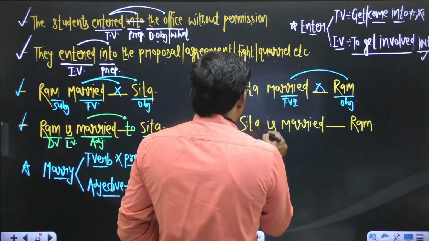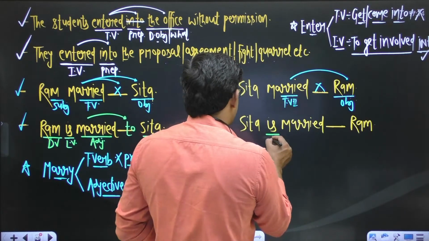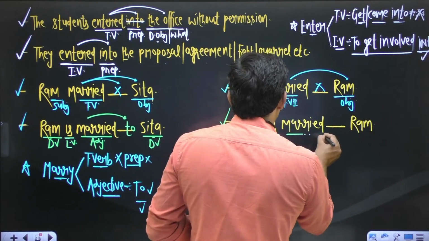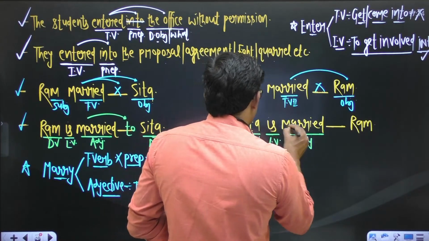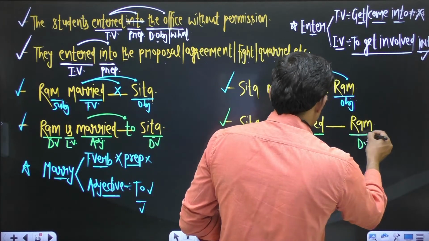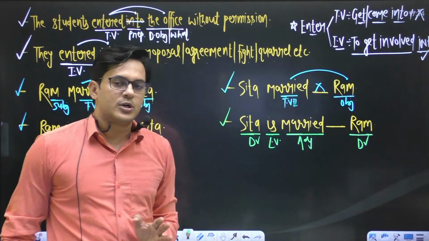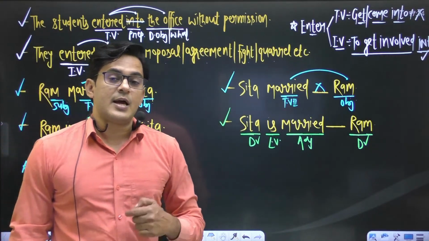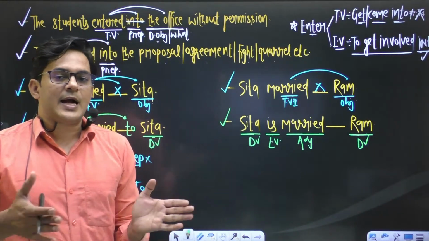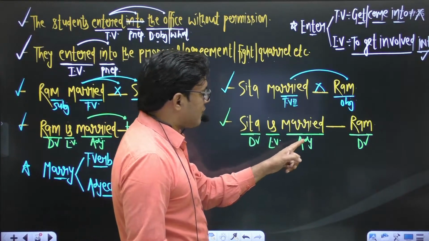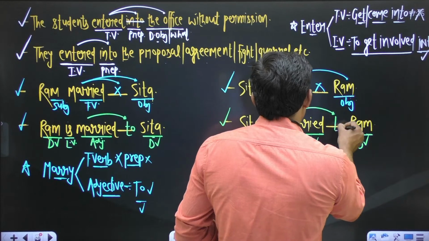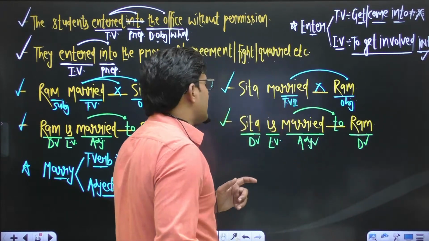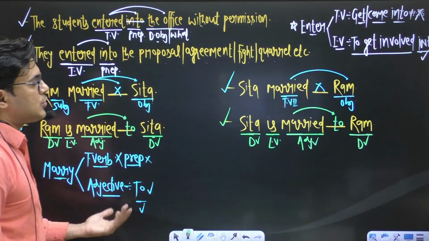The same thing happens in the last sentence. This is a linking verb, this is an adjective, Sita is also a doer, and Ram is also a doer, both persons are doers. So this sentence is in active voice, and in active voice linking verbs are followed by an adjective, and this adjective demands the preposition to. So the sentence will be Sita is married to Ram.